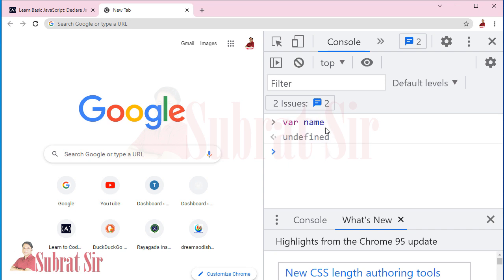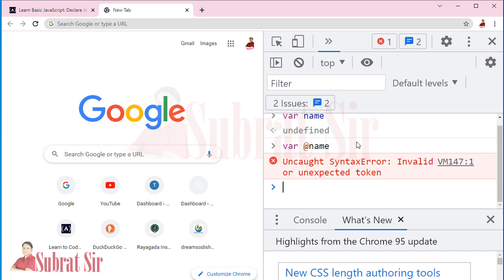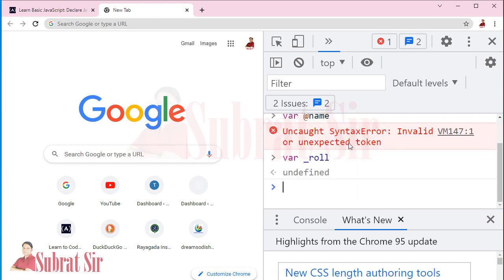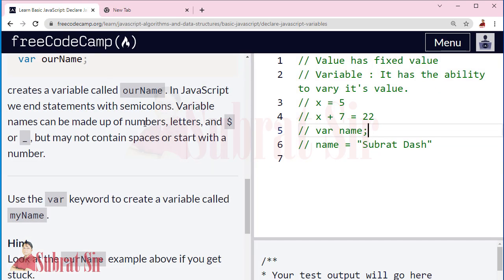Yes, it is allowed. Suppose I wrote var @name. It is showing invalid or unexpected token, meaning a variable name cannot contain the @ sign. Suppose I wrote var underscore role. Yes, it is allowed. So we can use letters, numbers, dollar and underscore, but may not contain spaces. We cannot write a space in between, or start with a number.